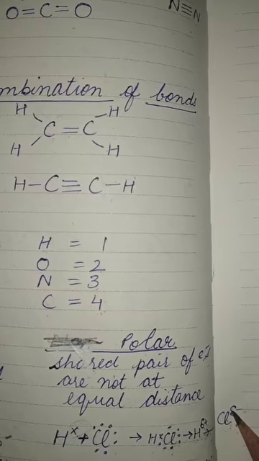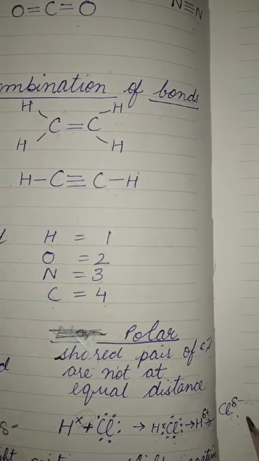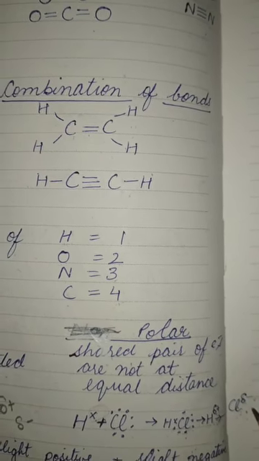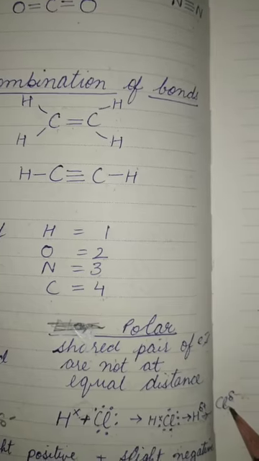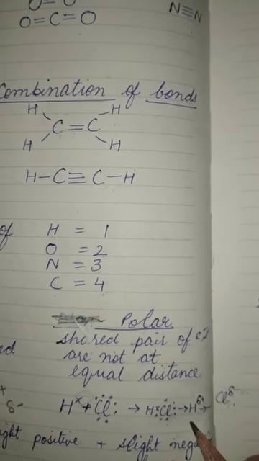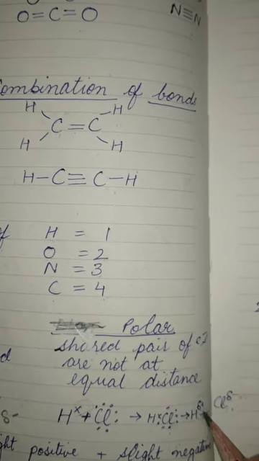It is not a complete transfer, so we do not show it by negative or positive, only partial negative or positive. Because it is slightly shifted towards chlorine, hydrogen, being less electronegative, has a partial positive charge.